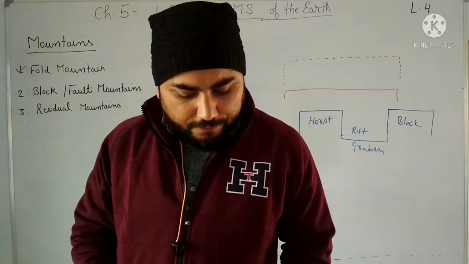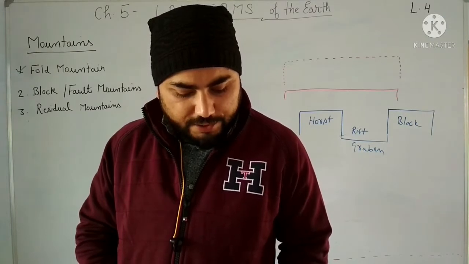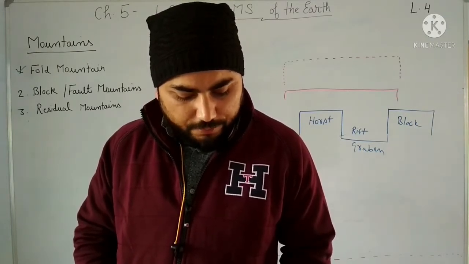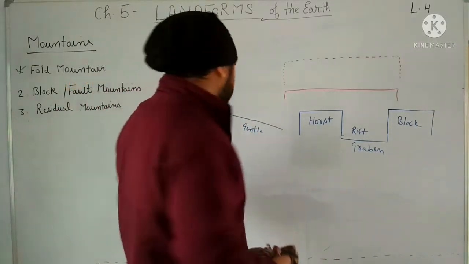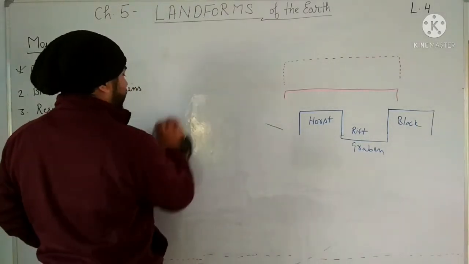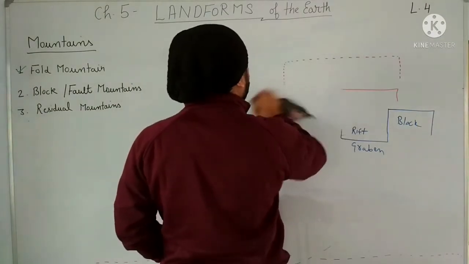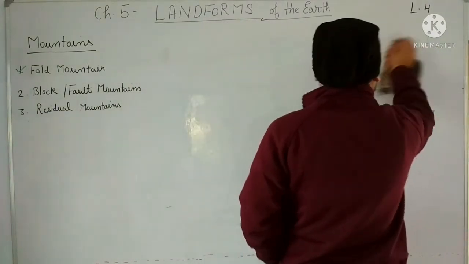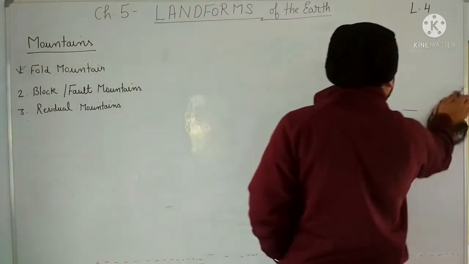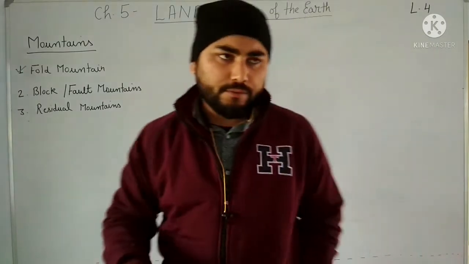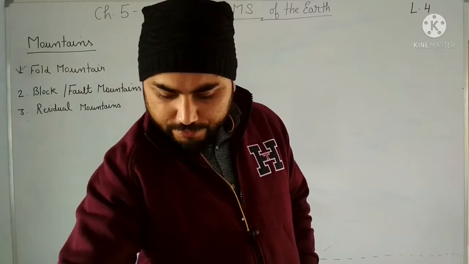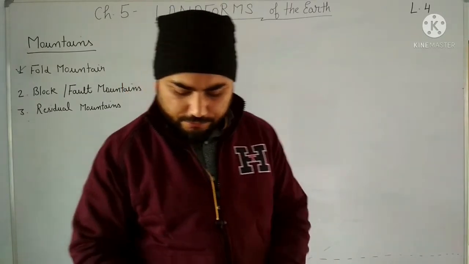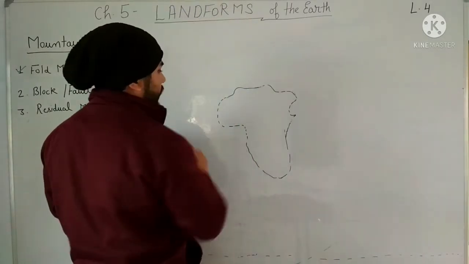If there are two parallel faults, the valley floor may sink and a rift valley may be formed, the most extensive system being the African Rift Valley. Now, the African Rift Valley starts from Mozambique. Mozambique is a country on the eastern coast of Africa, right?